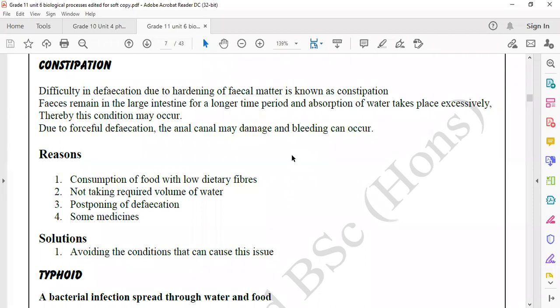Some doctors will ask, do you have constipation problem? Because they know this medicine is going to create some constipation, or if you already have it, it's going to be severe. So they will ask you.